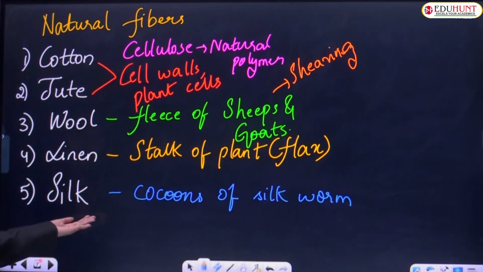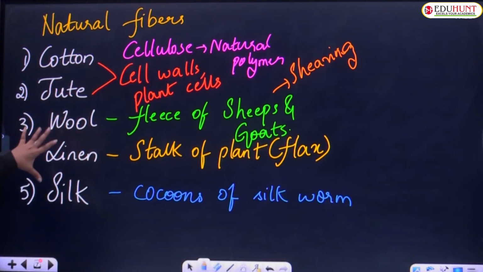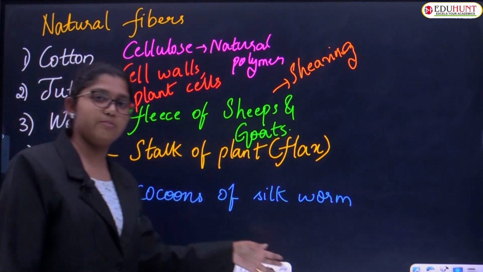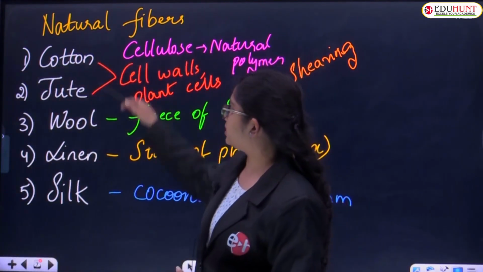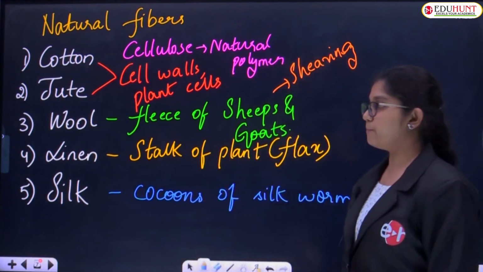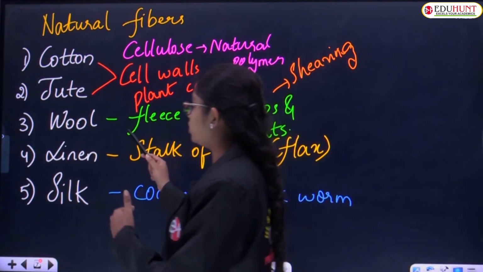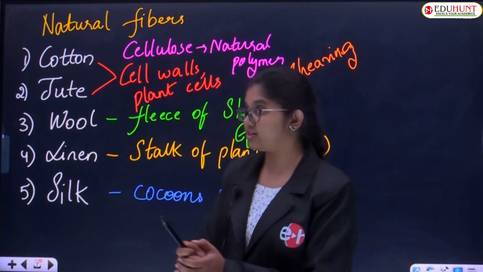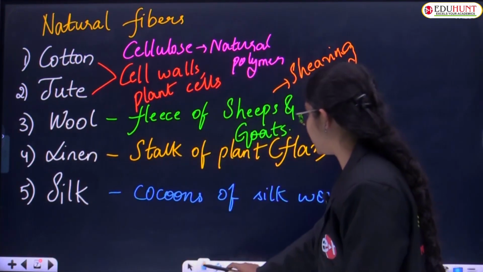Wool and silk are obtained from animals. And cotton, jute and linen are from plants. These are the natural fibers, examples being cotton, jute, wool, linen and silk. Okay children, so let's see now what are examples of synthetic fibers.